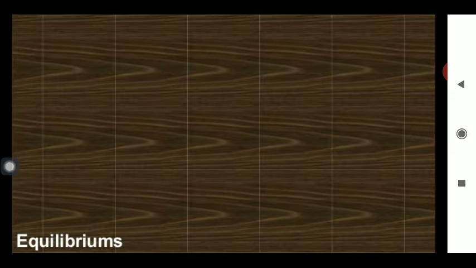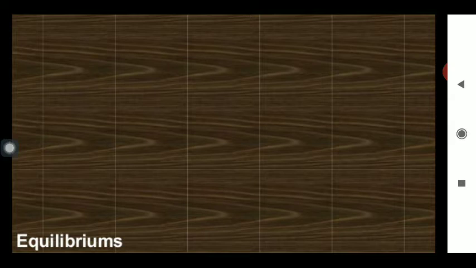This unit deals with equilibrium in two ways, or you can say the whole unit can be divided into two main parts. One, equilibrium 1, where you will discuss the various physical phenomena, the classification of equilibrium, and the law of mass action.